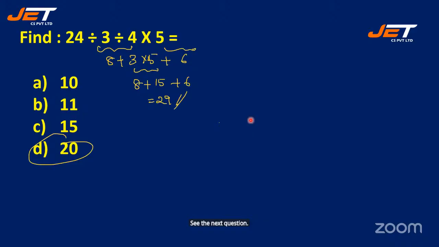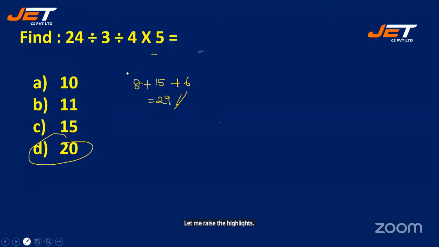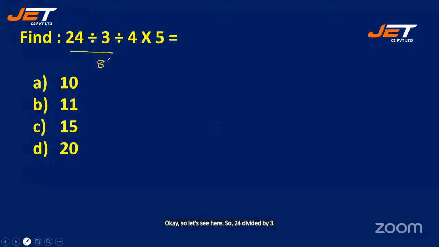We have 24 divided by 3. Let me erase the highlights. Okay, so let's see here. So 24 divided by 3 is 8. 8 threes are 24 divided by 4.